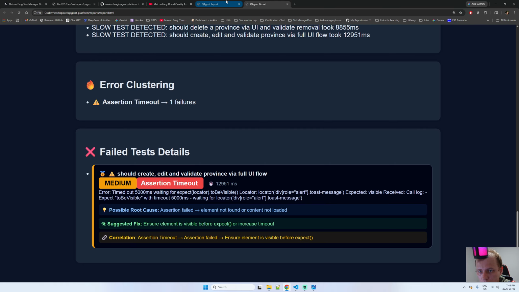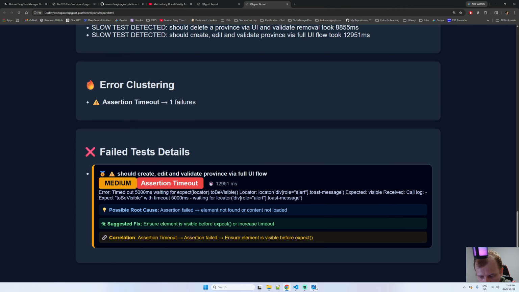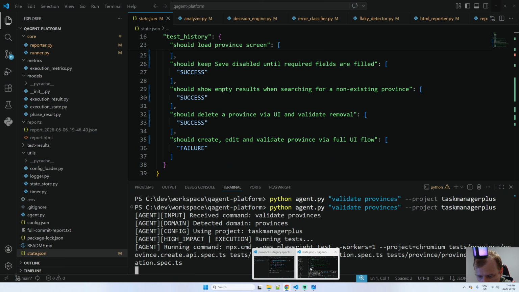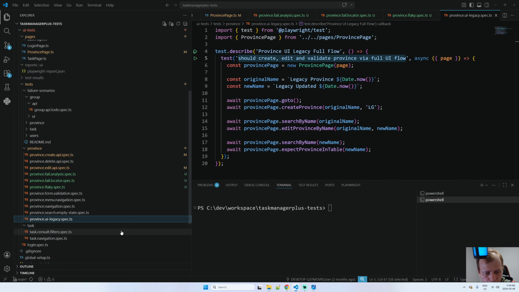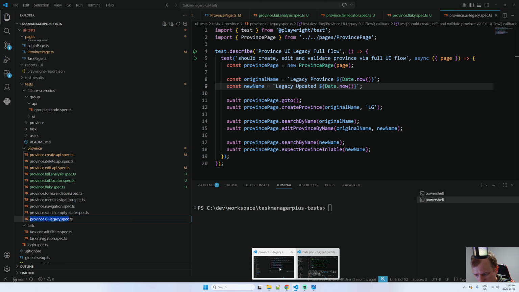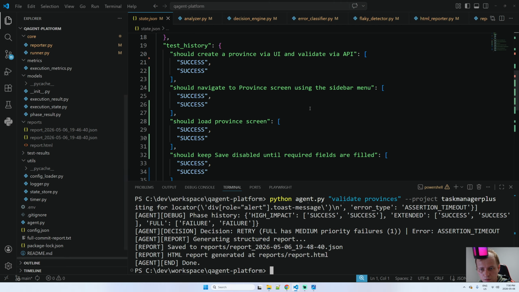Let me just copy this. Here is the history of the second execution.